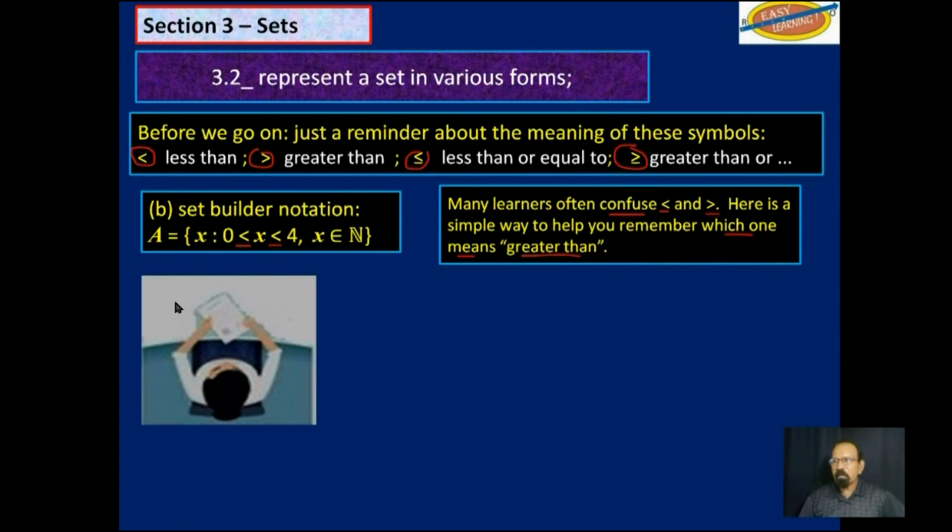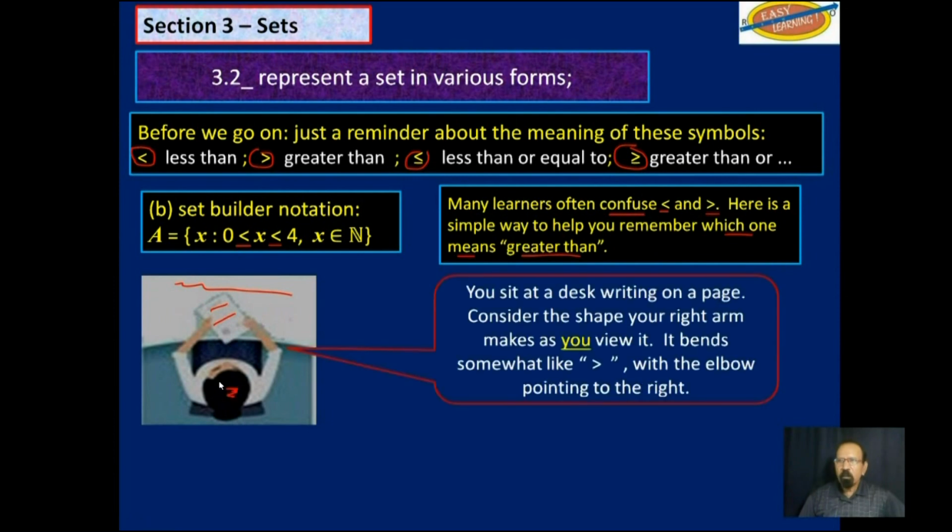If you sit at a desk, here is a desk, with a book in front of you, and this is you looking down from the top, that's your head. Consider the shape of your right arm as you view it. It bends somewhat like this shape, with the elbow pointing to the right, like this.